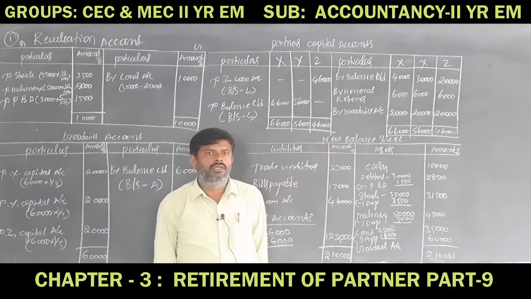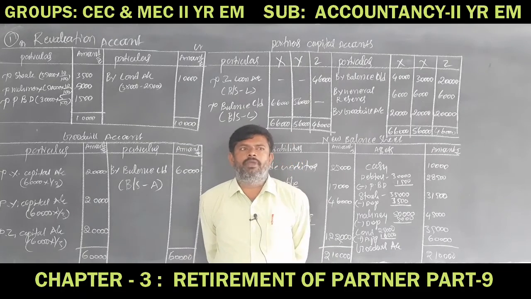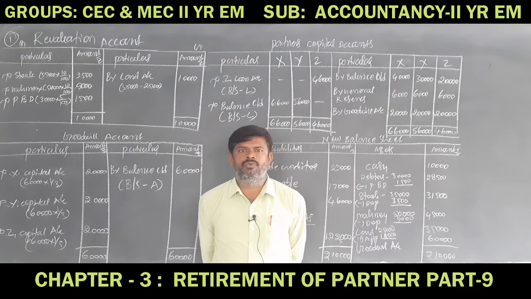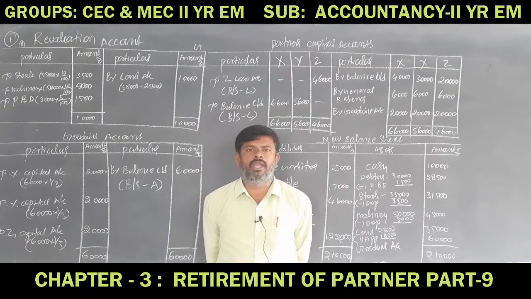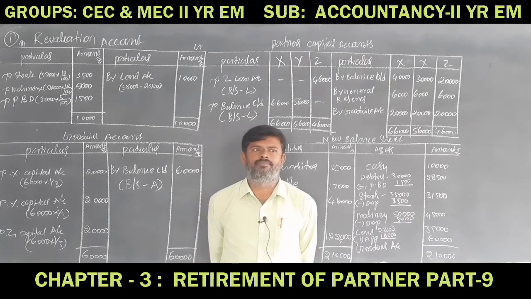And a cash account is not necessary. Why? Because there is no payment and no receipt. So the opening balance is as usual and shown in the closing balance sheet on the asset side. So this is another one.